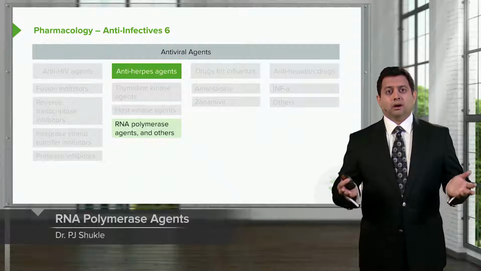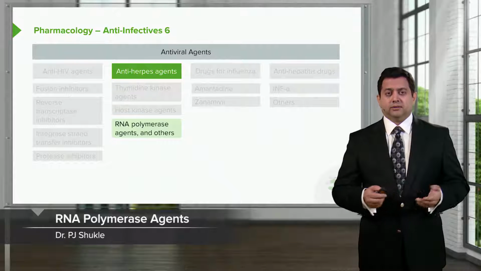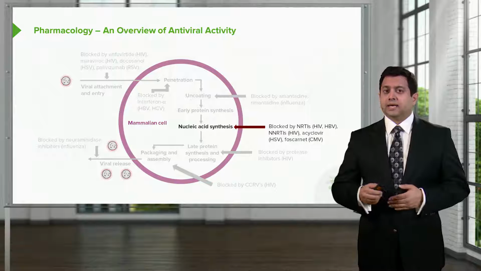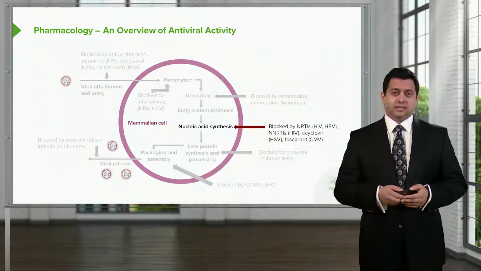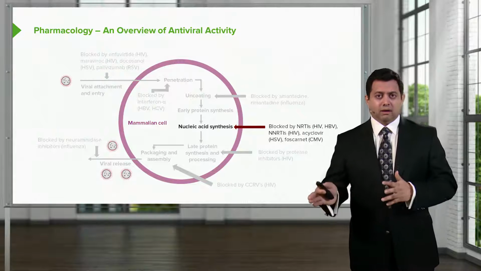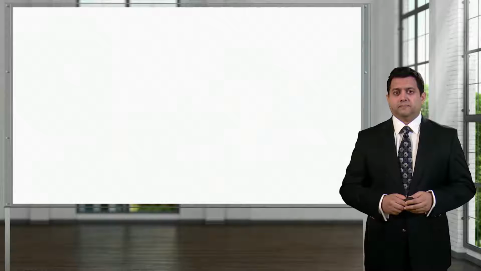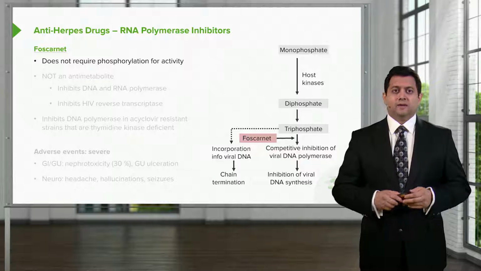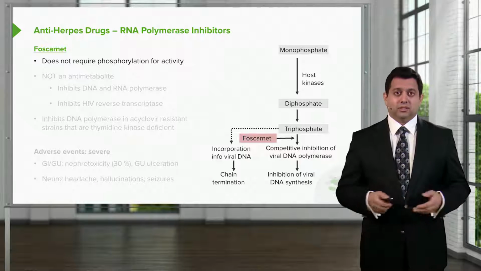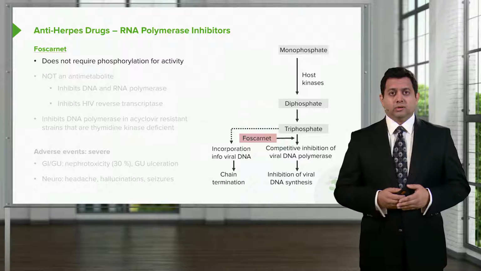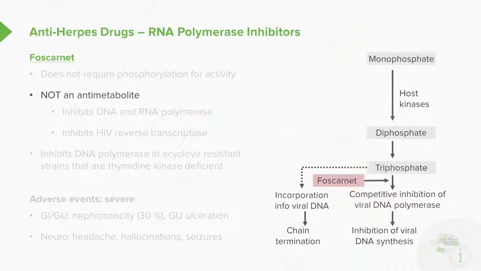Let's move on to RNA polymerase agents and other agents. Once again, we're talking about nucleic acid synthesis, but now we're talking about RNA as opposed to DNA. Foscarnet is probably the best known in this drug. It does not require phosphorylation for activity. It is not an antimetabolite.